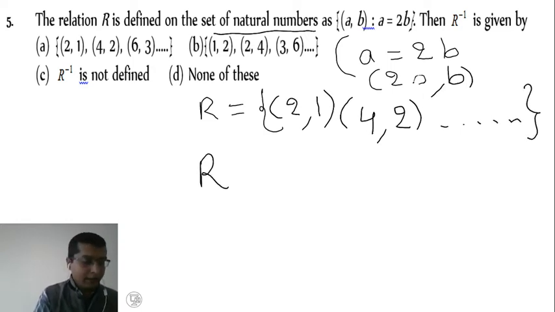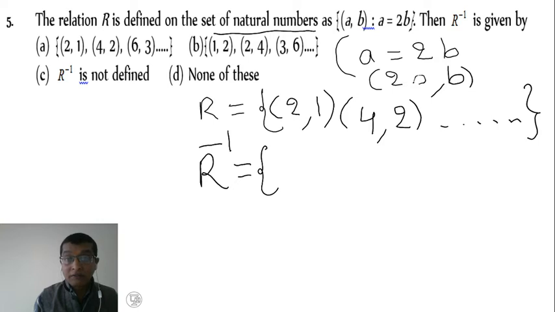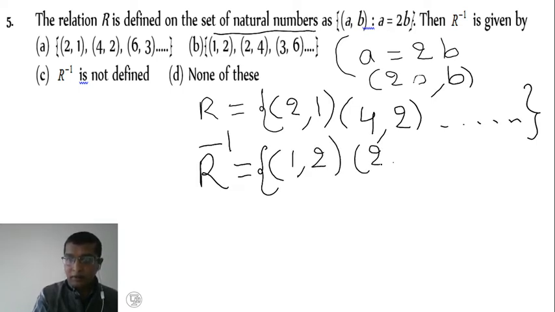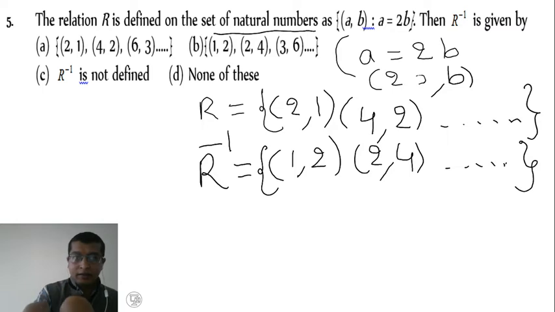Now I define R inverse. R inverse means the second coordinate we have to take as the first coordinate in an ordered pair. So just interchange, we get 1 comma 2. Similarly, the second one, interchange, 2 comma 4, and so on. So which is the right answer? Yes, B is the right answer.